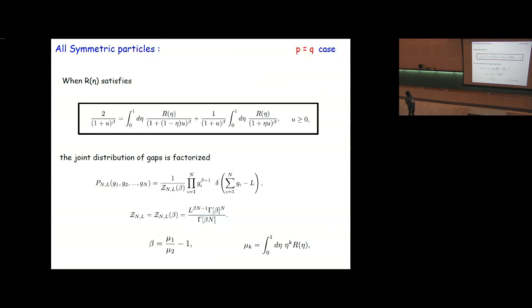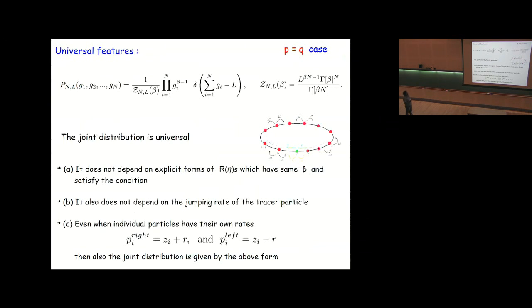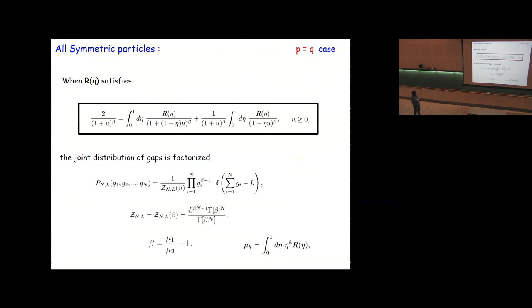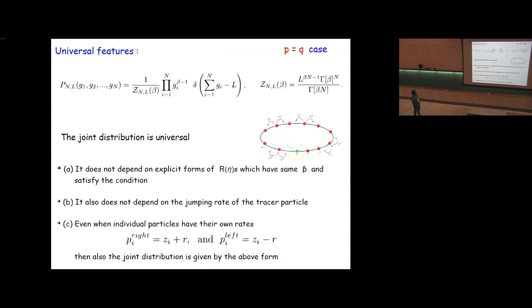This distribution has some universal features. It does not depend on the explicit forms of the jump distribution R(eta) which have the same beta and also satisfy this relation. It also does not depend on the jumping rate of the tracer particle. And even when the individual particles have their own rates in the following form, that the rate to the right is z_i plus r and the rate to the left is z_i minus r, in such a way that the rate to the right minus the rate to the left is some constant, then also one can show that the joint distribution is given by this product form.